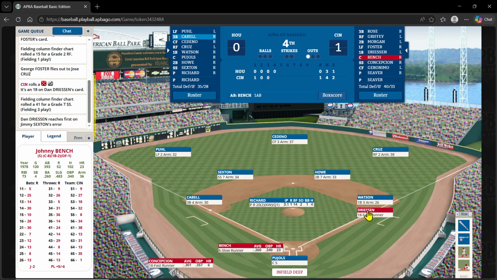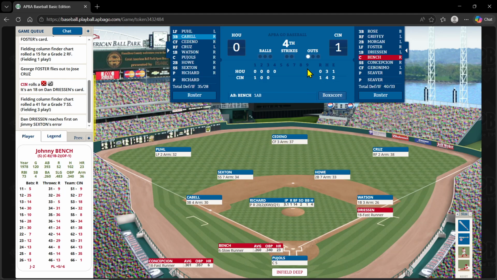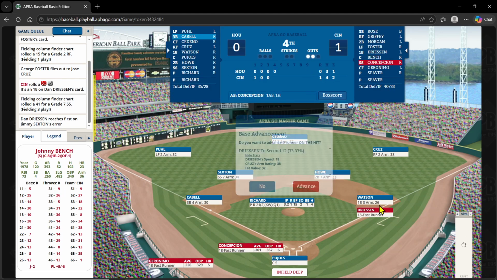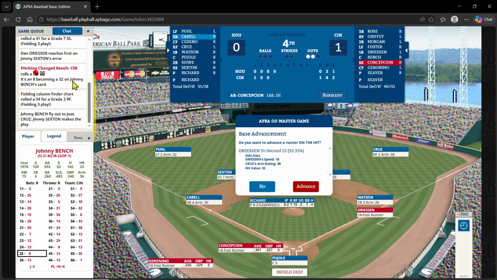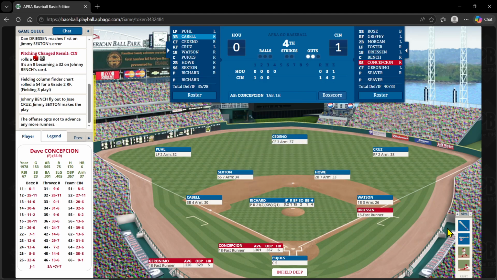Again, we do have the steal option on Dreesen. He stole 28 bases and was only caught 9 times. He's a D29. First time was not successful. 1 out. Benches. I'm going to let bench hit here. And there's a 25, and that's a fielding 3 play for the right fielder and a fly out. Asking me if I want to tag. I do not. So with 2 out, I think I'm going to try and steal here.